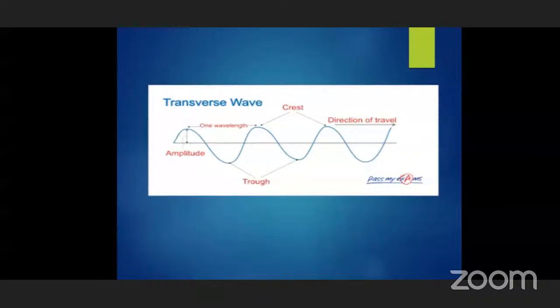Why have we considered these two as a wavelength? The first crest and the immediate second crest, both particles are ready to fall down, is it not? So the direction is the same.